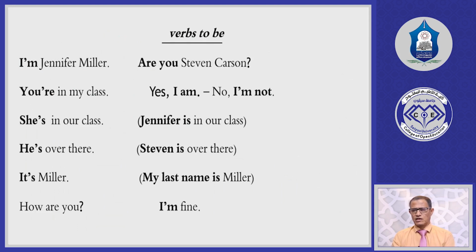Now we said that verbs to be, when they come at the beginning, give a question, a yes/no question. For example, Ahmed is a doctor. You can say, is Ahmed a doctor? So this is a question, and a question means it involves the answer yes or no.